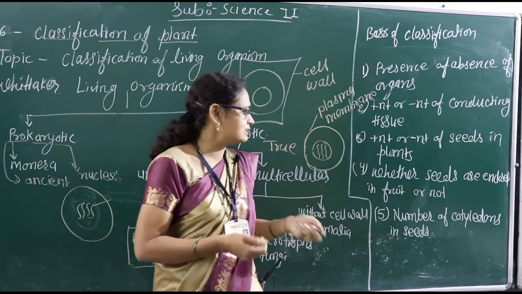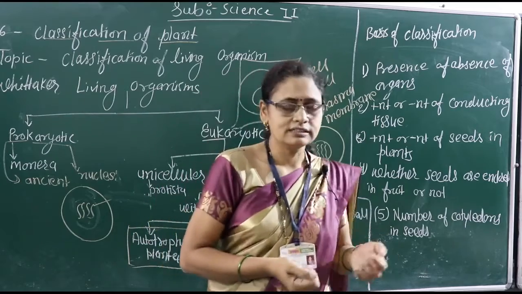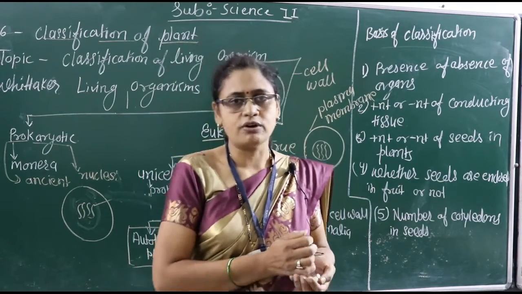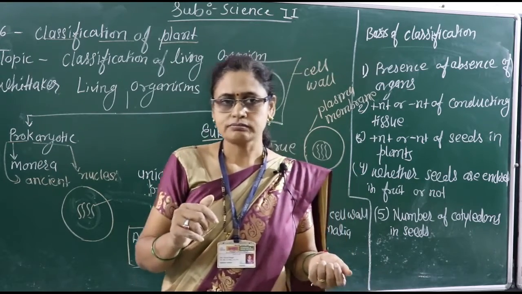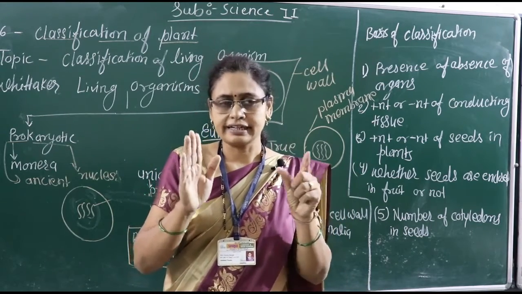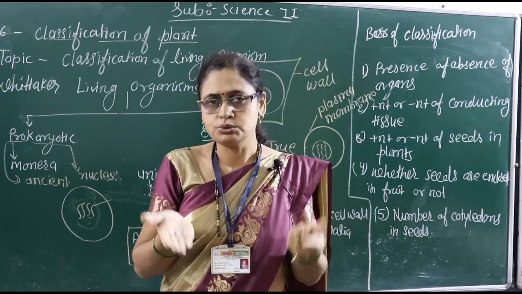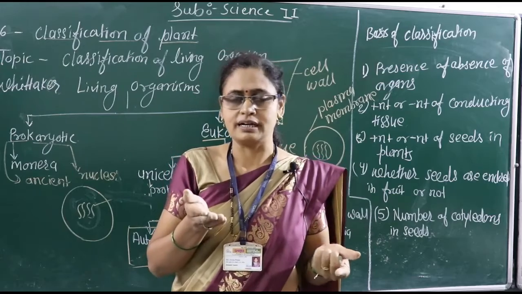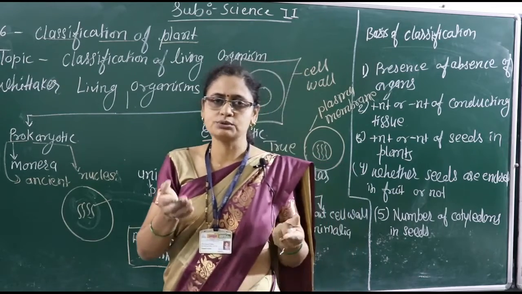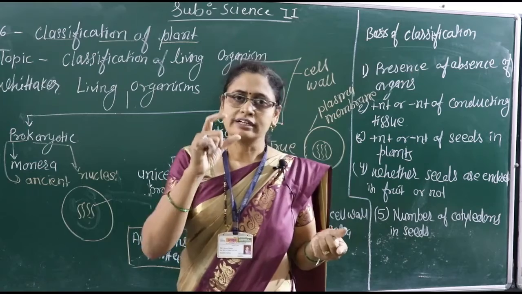Now the last basis, the number of cotyledons in a seed. So what is the meaning of cotyledon? Just take the seed of a groundnut, and are you able to divide it into two equal parts? Yes, we are able to divide it into two equal parts. If we can divide it into two equal parts, that is a dicotyledon.